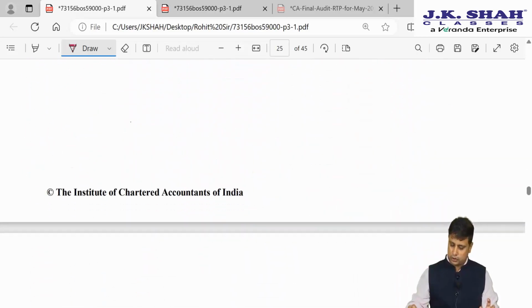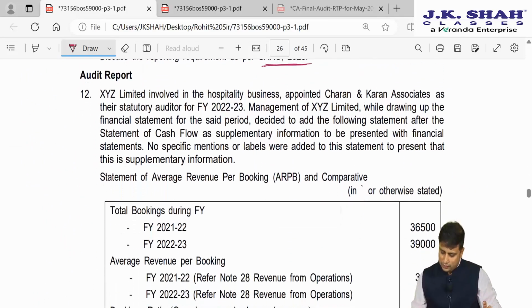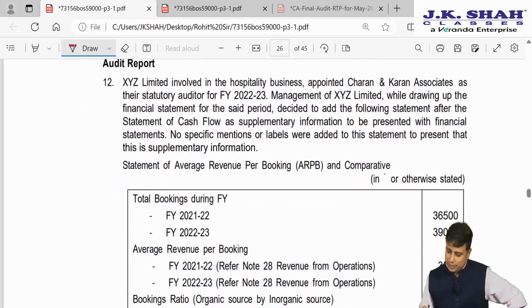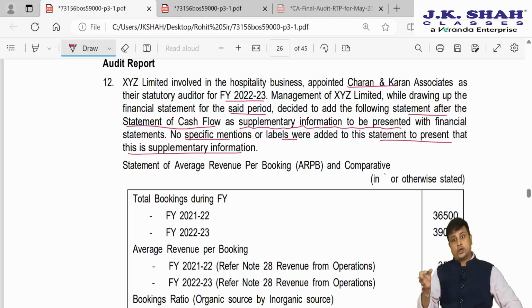So this question was about CARO 2020. Moving ahead with question number 12. XYZ Limited, involved in the hospitality business, appointed Charan and Karan Associate as the statutory auditor for the financial year 22-23. Management of XYZ Limited, while drawing up the financial statement for the said period, decided to add the following statement after the statement of cash flow as supplementary information. No specific mention or labels were added to present that this is supplementary information, so it looks like it is an integral part of the financial information.